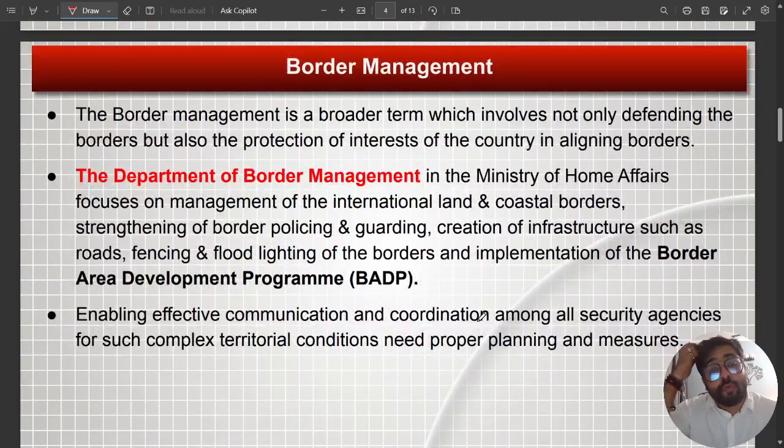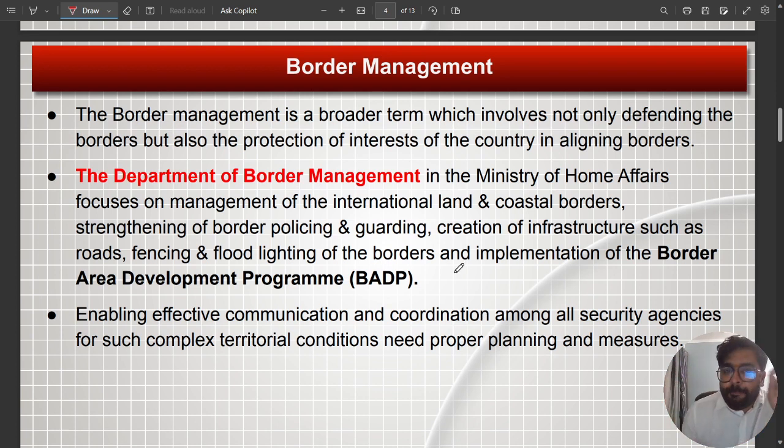So what do you mean by this term border management? Basically, border management does not include just defending the borders. It includes protecting the sovereignty of our country. It includes protecting the integrity and unity of the country.